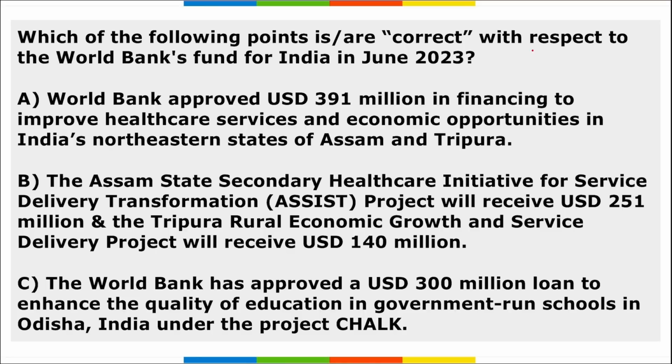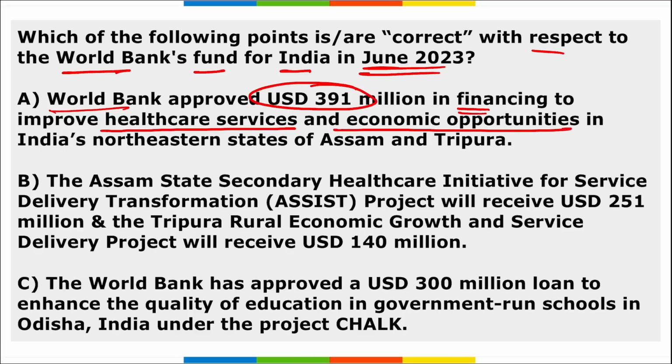Next, which of the following is correct with respect to World Bank Fund for India in June 2023? Among them, if we see, World Bank has approved $391 million in financing to improve the healthcare services and economic opportunities in India's northeastern states of Assam and Tripura. Right? So is option A correct? Yes, because it is in Assam and Tripura, and World Bank has approved $391 million for the healthcare services and economic opportunities in these states.